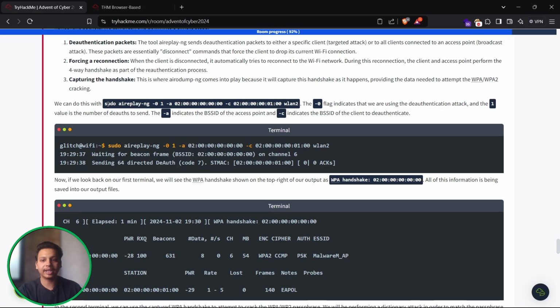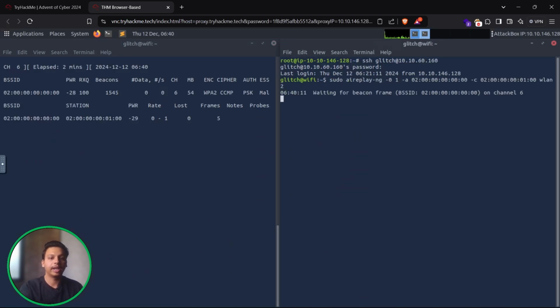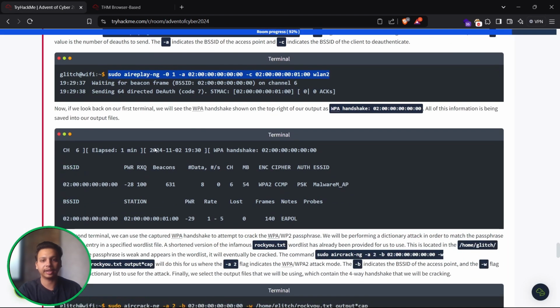So we can do this by giving the command, that is aireplay-ng, with the attacker's address, and -c, that is the channel of the BSSID. Hit enter, sending the direct deauthentication. So now the Wi-Fi is going to be deauthenticated.